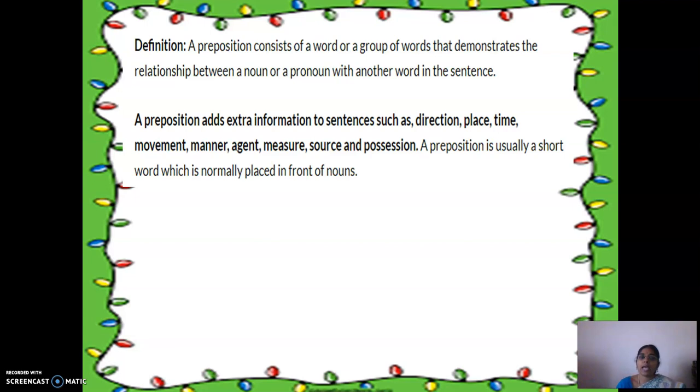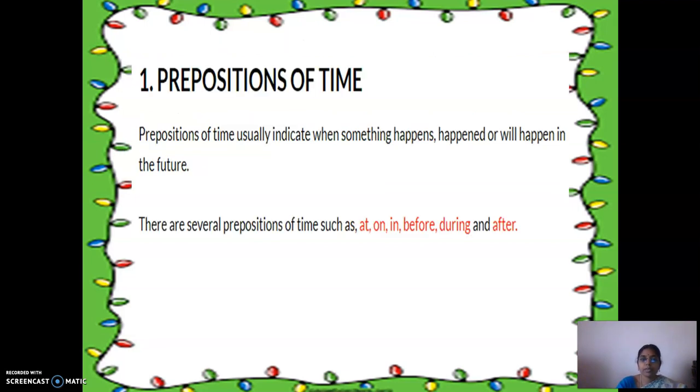So a preposition adds extra information to sentences such as direction, place, time, movement, manner, agent, measure, source and position. A preposition is usually a short word. It will not be a long word, right? It will be a short word which is normally placed in front of the nouns. That is why it is called preposition. Pre means what? Before. Before the nouns or before the pronouns, we will use the preposition words, right?